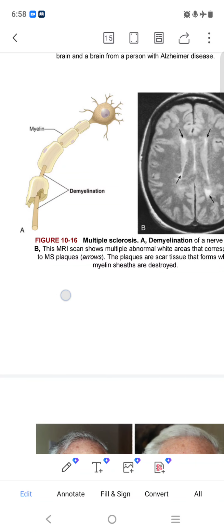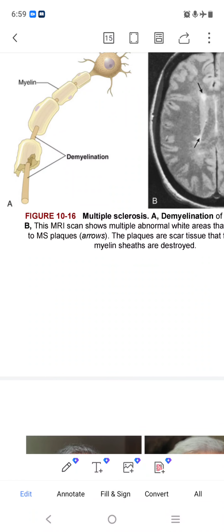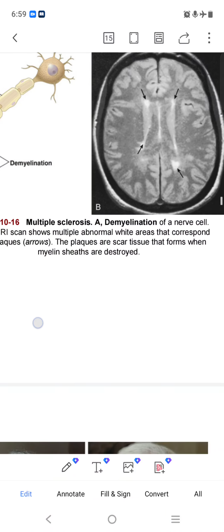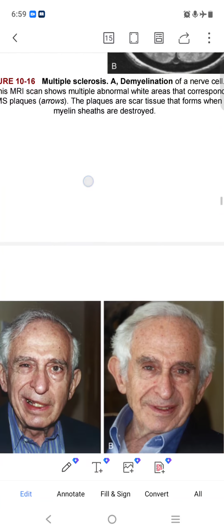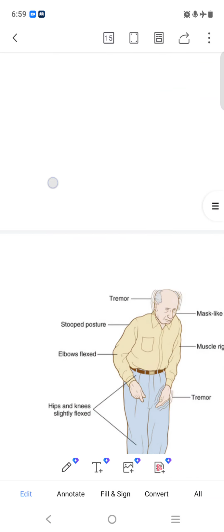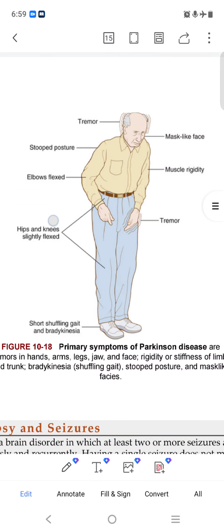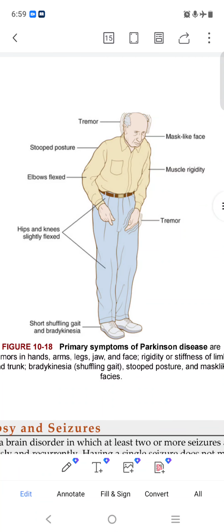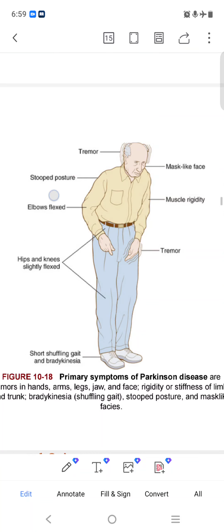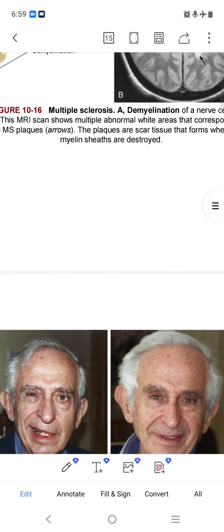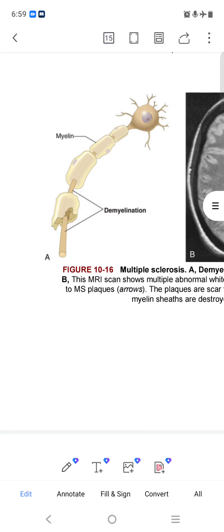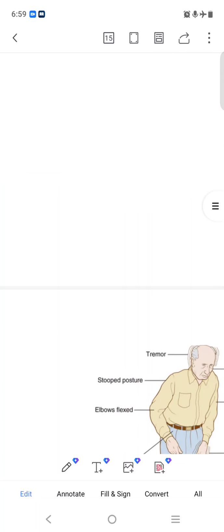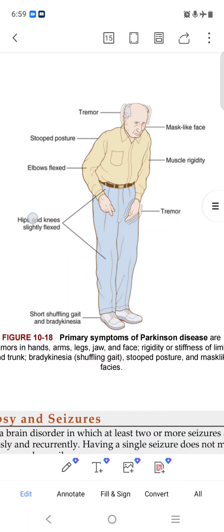Demyelination means degeneration of the myelin sheath. So this mask-like face, muscle rigidity, and tremor happen as abnormalities. When these muscles become degenerative, the myelin sheath becomes degenerative, becomes abnormal. So this happens.